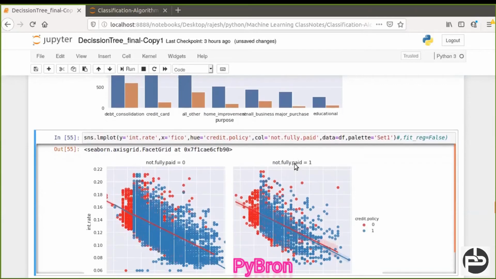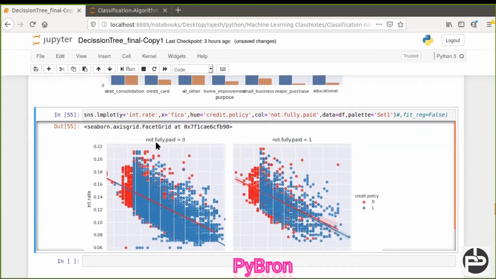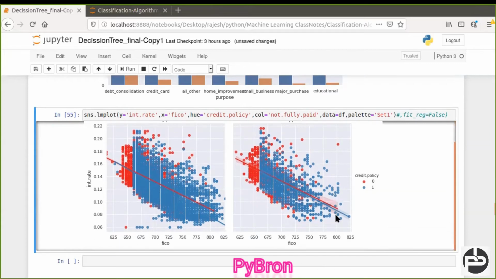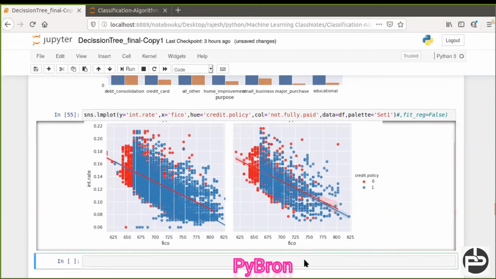What is the relationship between rate of interest and not fully paid? You can see it's a linear decrement. It means if the rate of interest is high, then people are not able to pay the complete money. If the rate of interest is low, then people are able to revert the money. So this is the kind of graph.